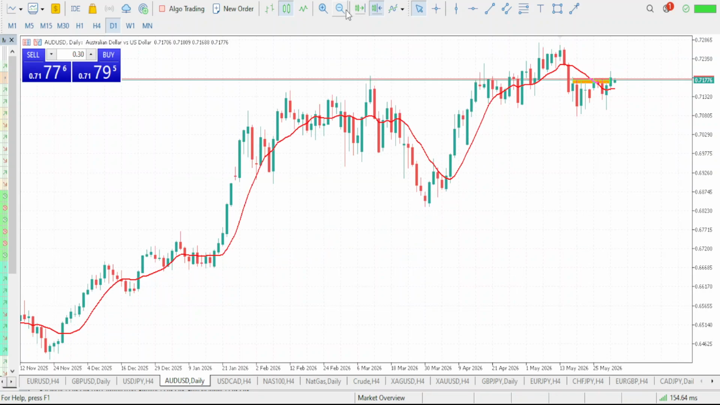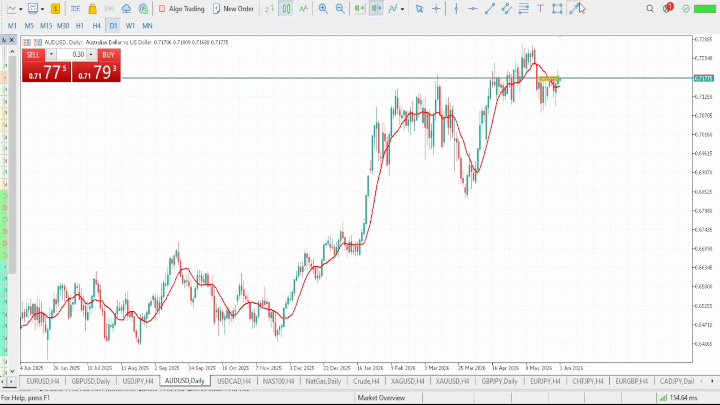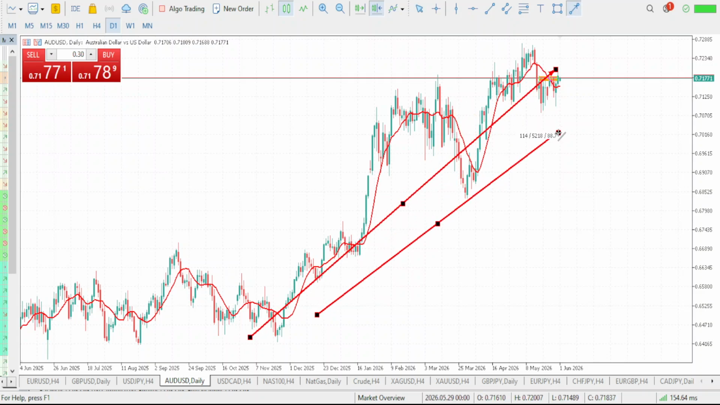Now back to our analysis on AUD USD. Take a look at this, our trend. You can see it, right? Our overall trend on AUD USD is in an uptrend move. That is it. Our overall trend is in an uptrend move.